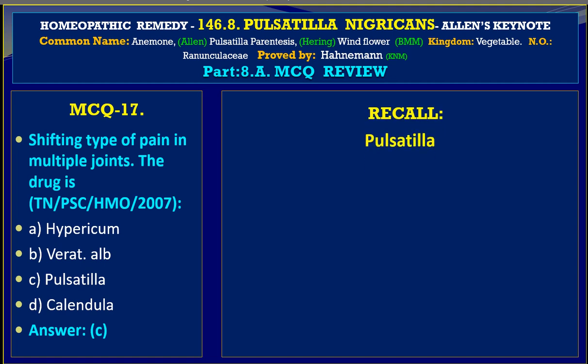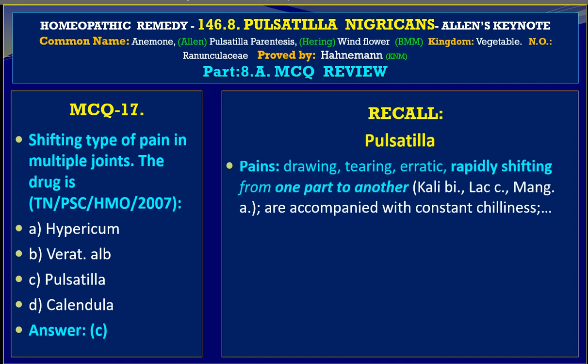Let us recall, under Pulsatilla, pains drawing, tearing, erratic, rapidly shifting from one part to another, and here the reference comes from Allen's Keynotes. So C appears to be the correct choice.